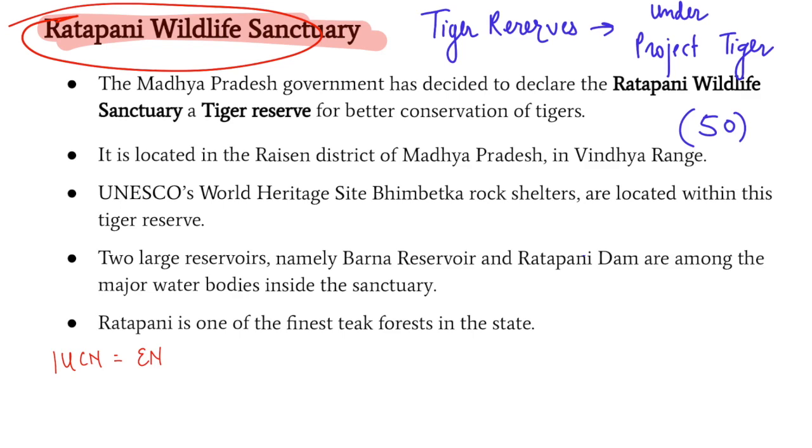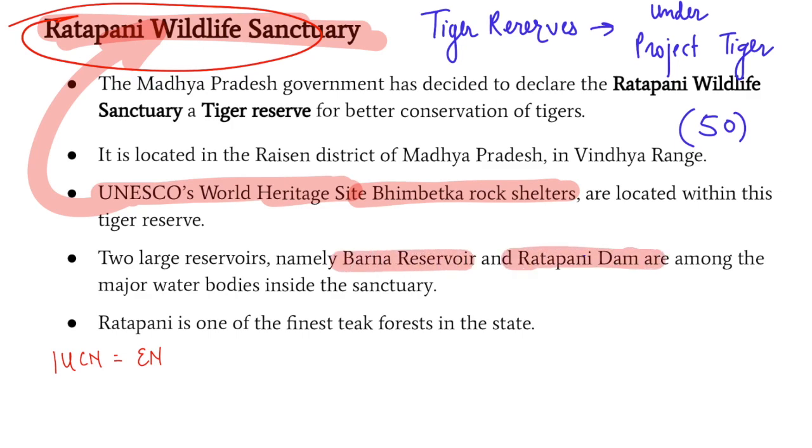First of all, you might have heard about the Bhimbetka rock shelters, which are world famous for their cave paintings and which have also been given the status of UNESCO World Heritage Site, are located in Ratapani. Moreover, Barna Reservoir and Ratapani Dam are also two big water bodies in Ratapani.